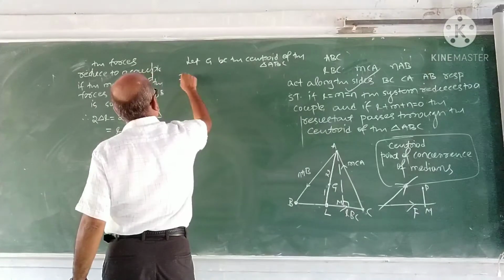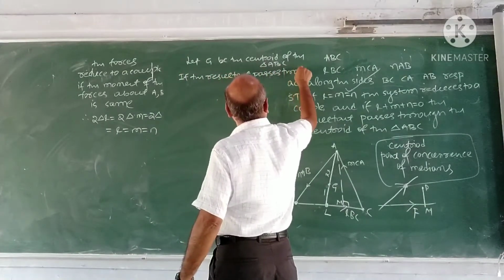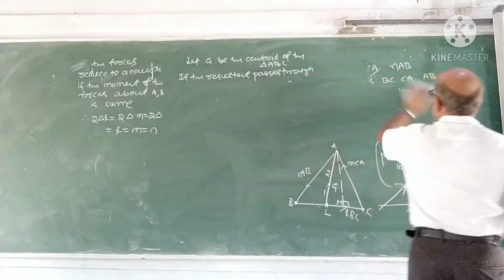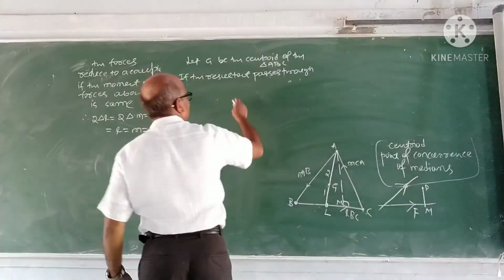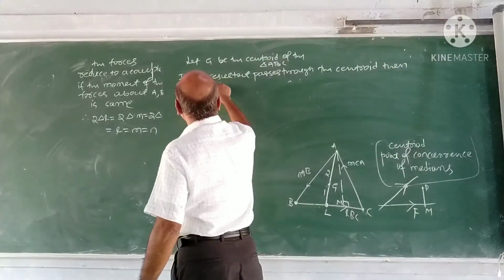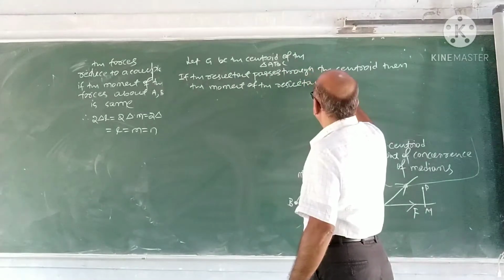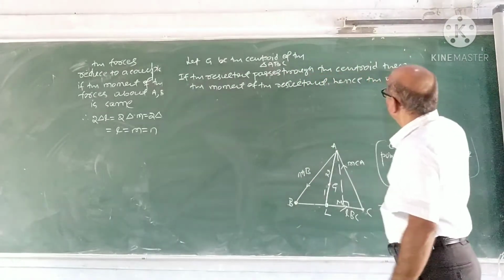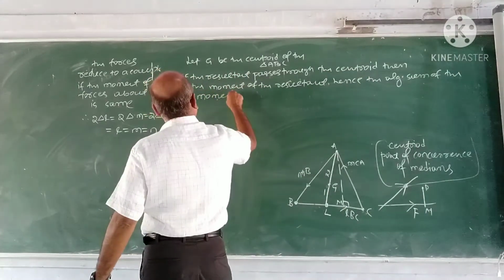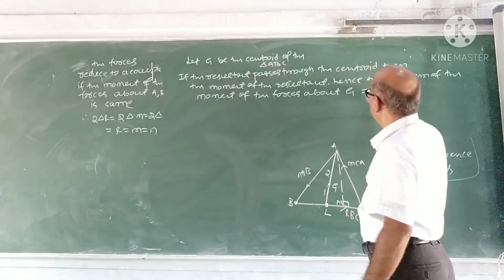If the resultant passes through the centroid, then the moment of the resultant, hence the algebraic sum of the moments of the forces about G, is 0.